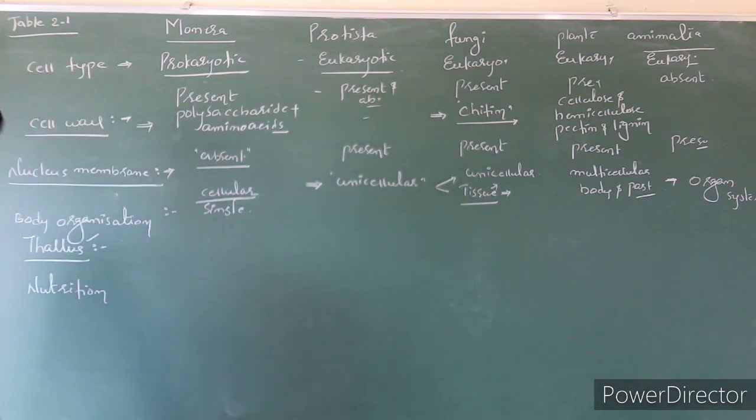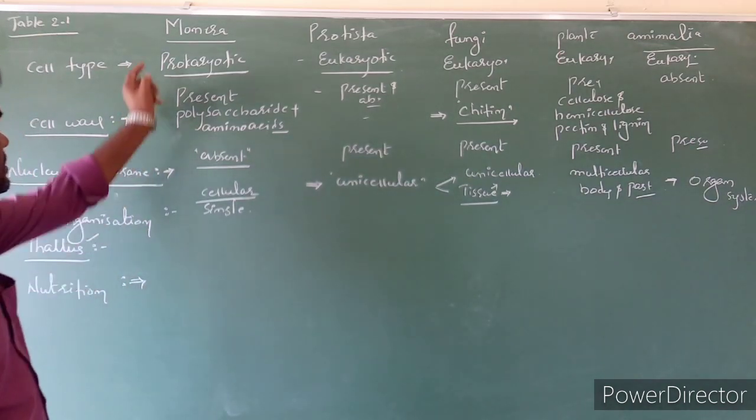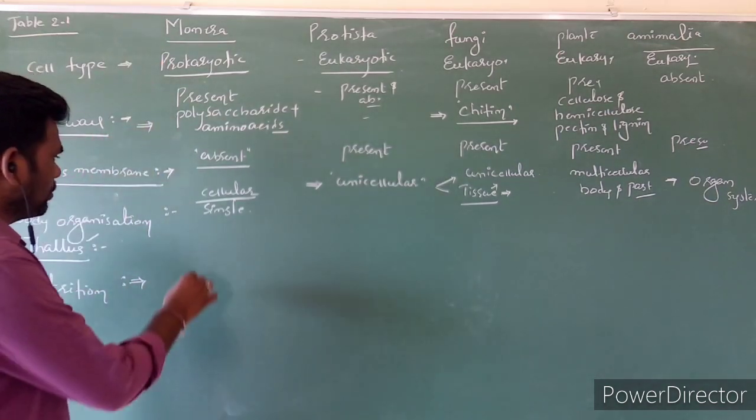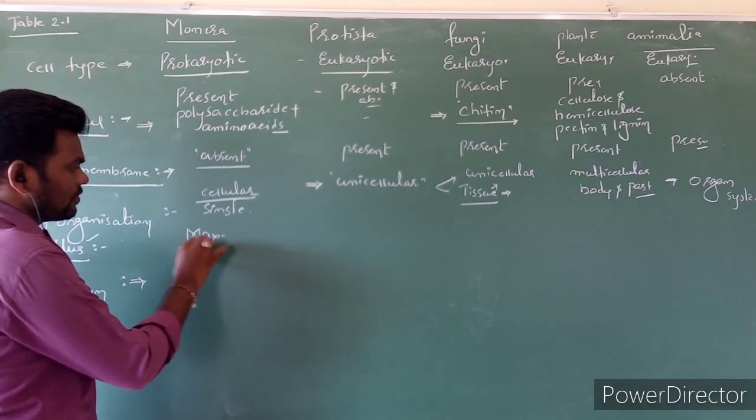Next, nutrition types. The first one is Monera. Monera can show the maximum types of nutrition.